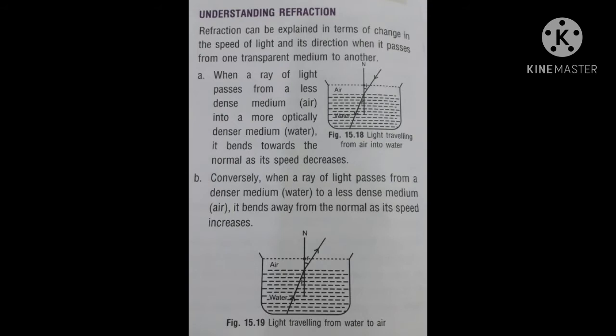Conversely, when a ray of light passes from a denser medium, meaning water, to a less dense medium like air, then it bends away from the normal as its speed increases. When the speed increases on entering the second medium, it bends away from the normal, and when the speed decreases on entering the second medium, it bends towards the normal. Children, in the picture you are able to understand this.